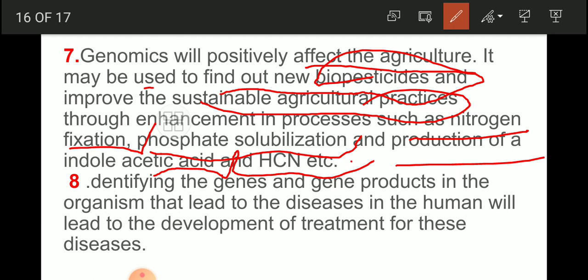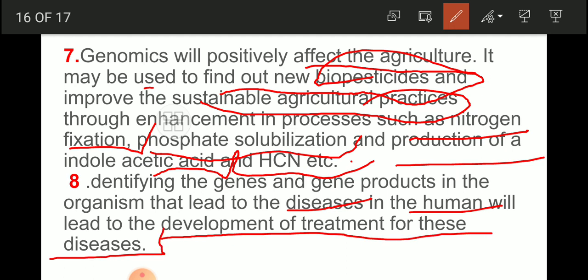So that is possible with identifying the genes and gene products in the organism that lead to diseases in humans, which will lead to the development of treatments for these diseases. Suppose one of the organisms infects human beings, but which gene of that organism is secreting a toxic substance which causes disease to the human being, that we can identify with the help of genomics.